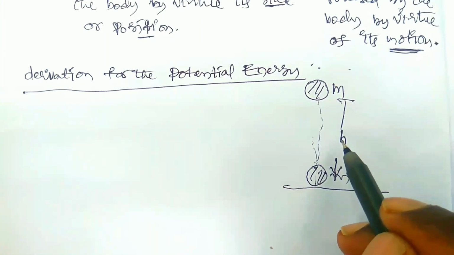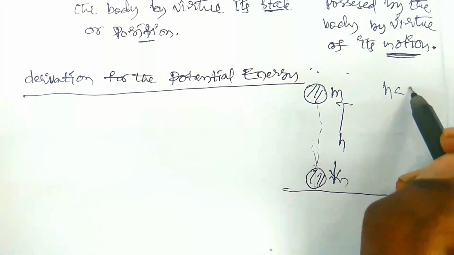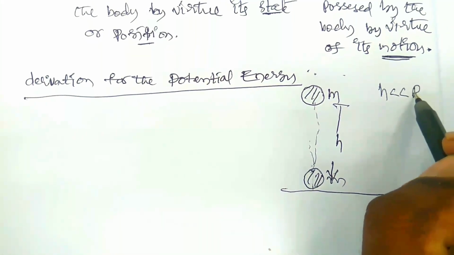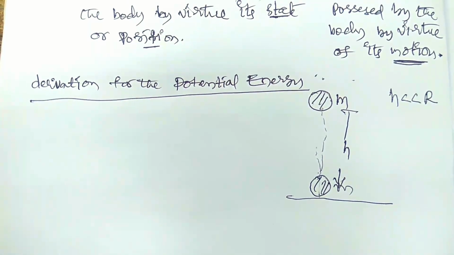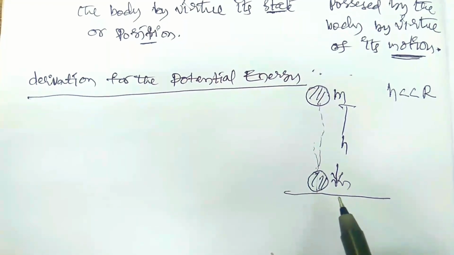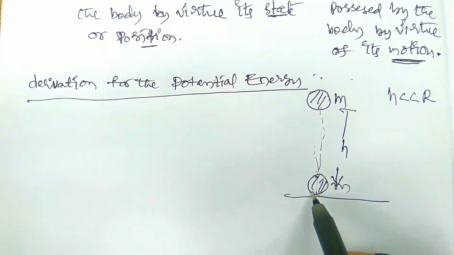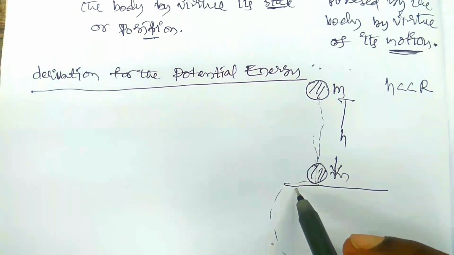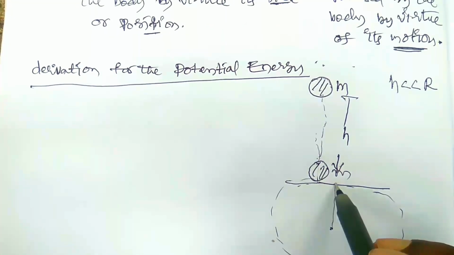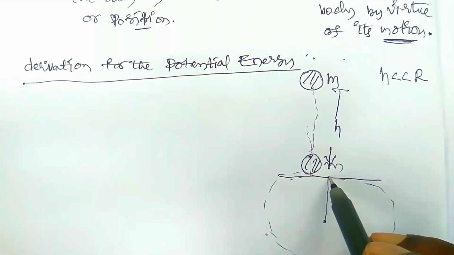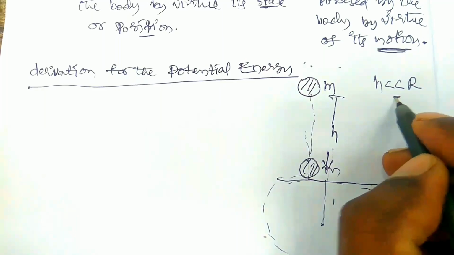Here the height of the body is very much less than the radius of the earth. For example, this is the earth, this is the surface of the earth, this is the radius. The height moved by the particle is less than the radius of the earth.